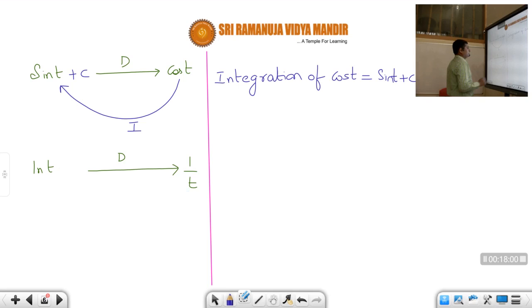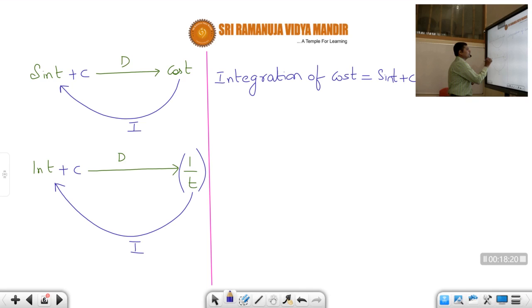Suppose, let us say, what is the differentiation of the logarithmic function, students? 1 by t, here it is written. Now integration is the opposite of differentiation. So when you calculate the integration of 1 by t, the answer should be ln t plus c, students. Therefore integration of 1 by t is equal to ln t plus c.